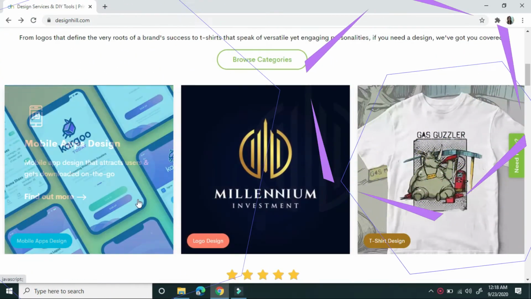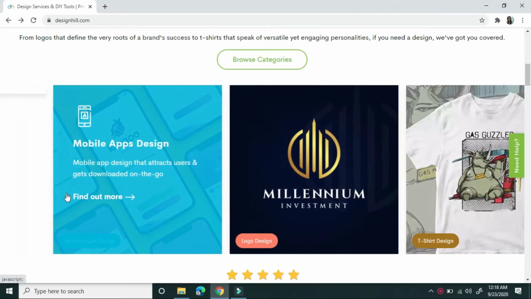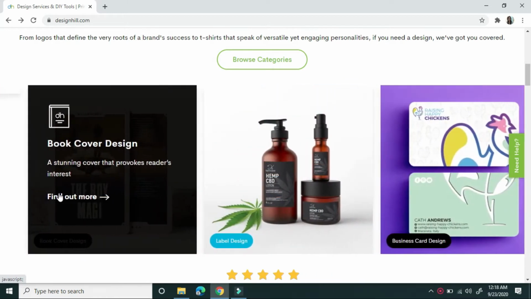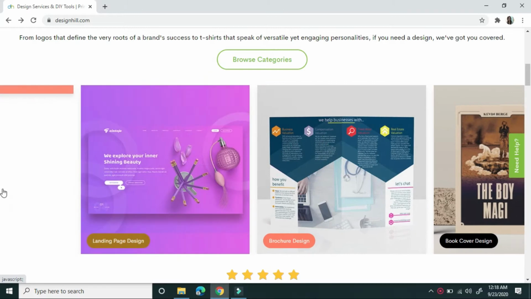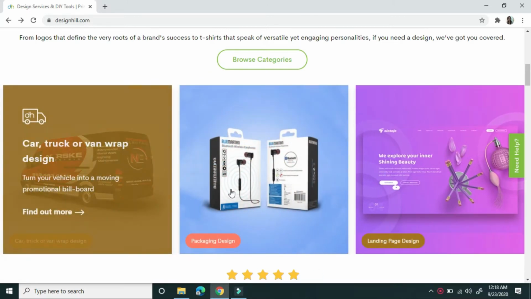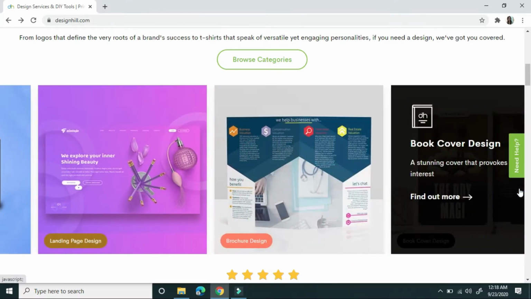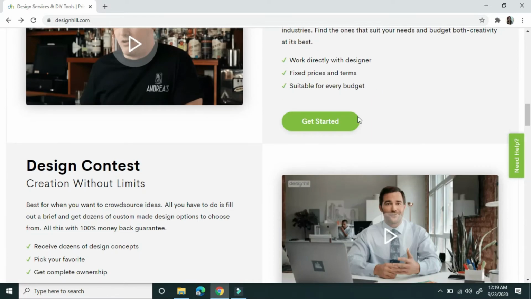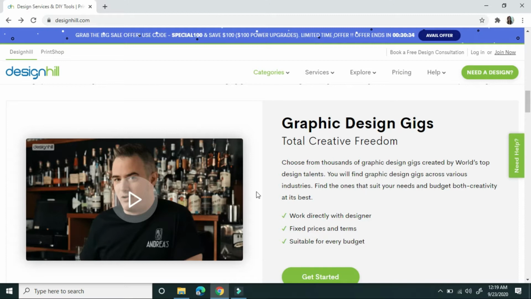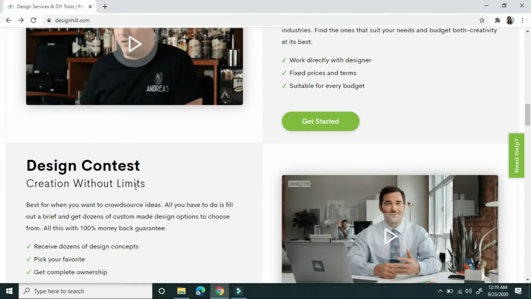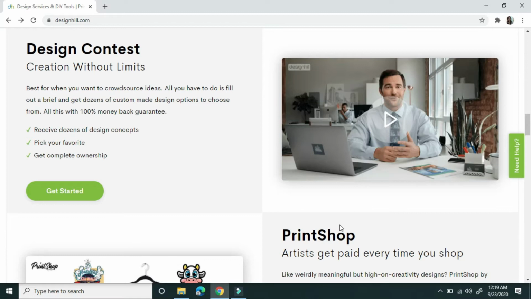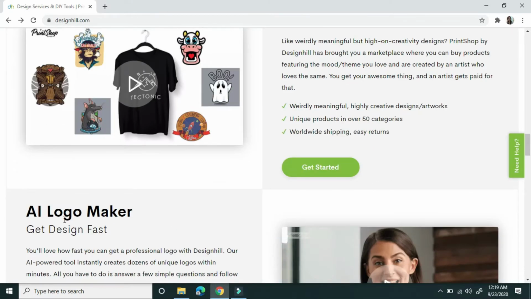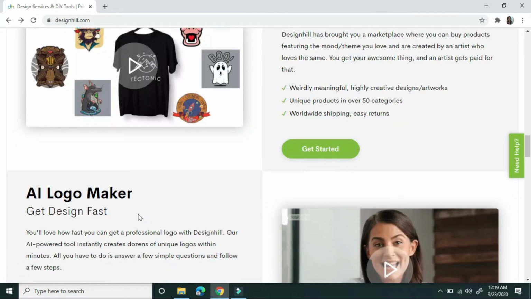Okay, so I will show you some of these categories. They also have services like graphic design gigs, design contest, print shop where you can buy some of their products, and of course their AI logo maker.